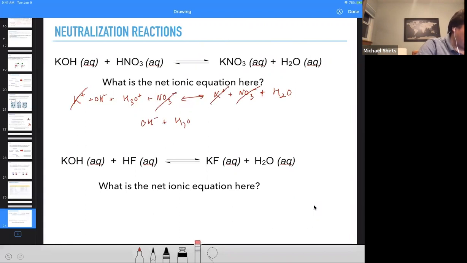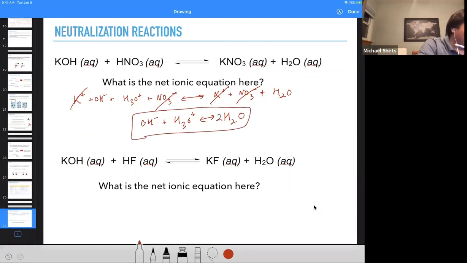And that goes to H2O. We need to balance the equation. We added an H2O on the other side to make hydronium. To balance it, we have to put that here. So that is the balanced net ionic equation, which represents the ions that are actually doing the reacting.